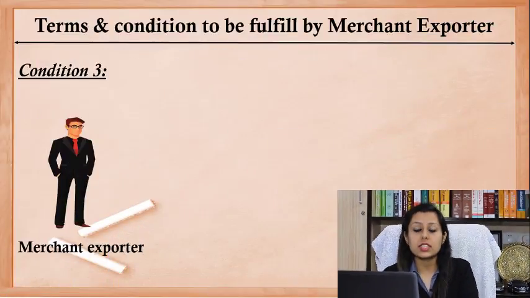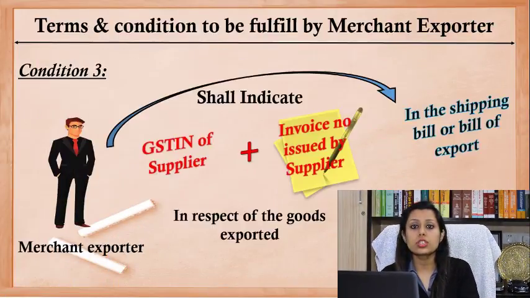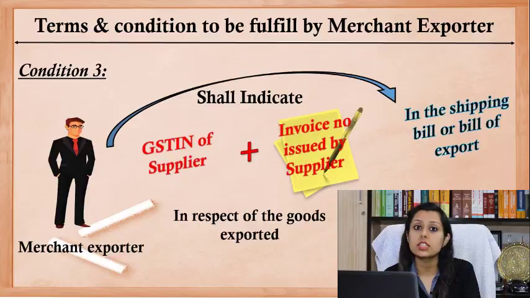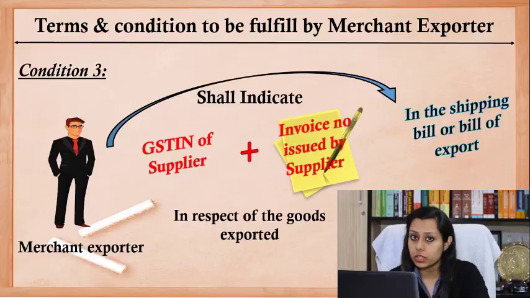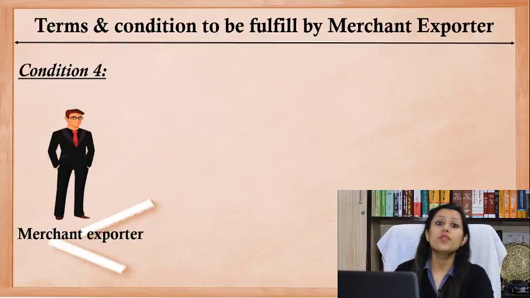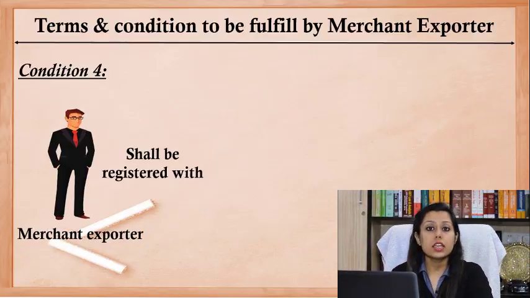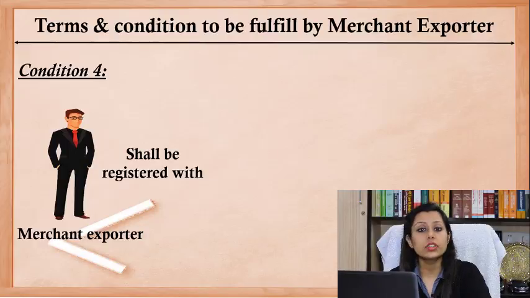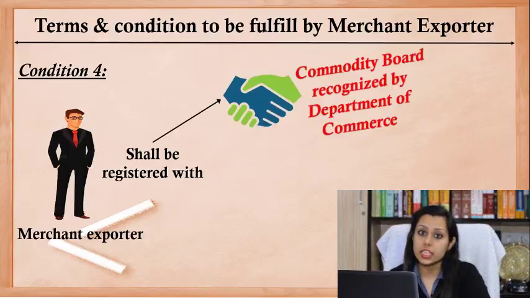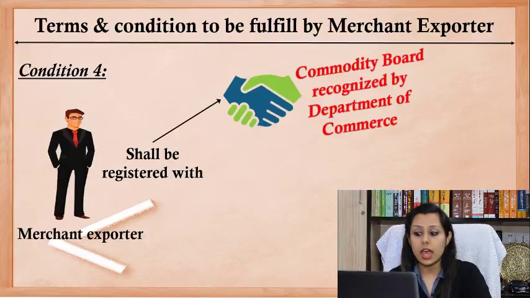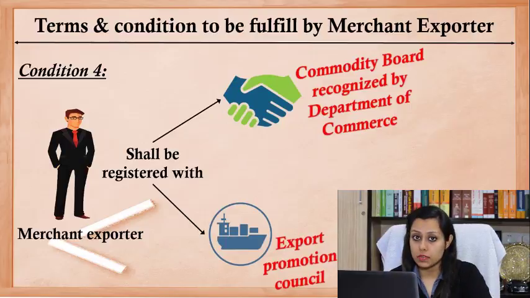Third condition is that the merchant exporter shall also indicate the GST number of the supplier and the invoice number in the shipping bill or the bill of export in respect of the goods which he is exporting out of India to the recipient. Fourth condition says that he should be registered with the Commodity Board recognized by the Department of Commerce and the Export Promotion Council.